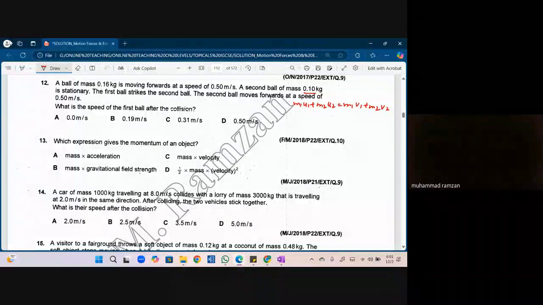Mass of the balls are the same? The mass is not the same. So 0.16 is the mass of the first ball. Its velocity was 0.5. What is the mass of the second ball? 0.1 and it was stationary, so it is 0, equals 0.16 times the velocity of the first ball after collision.